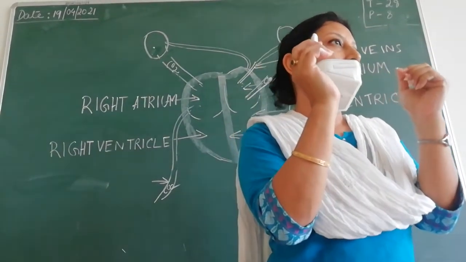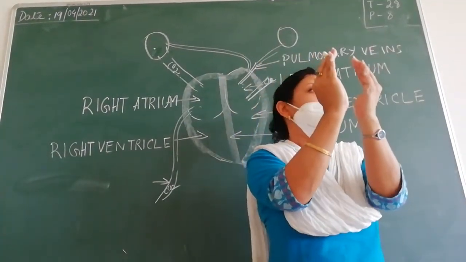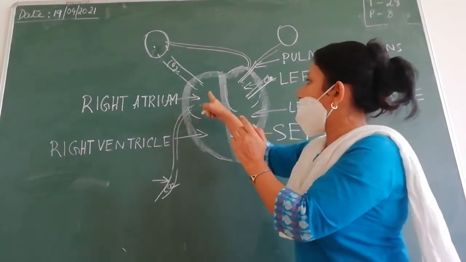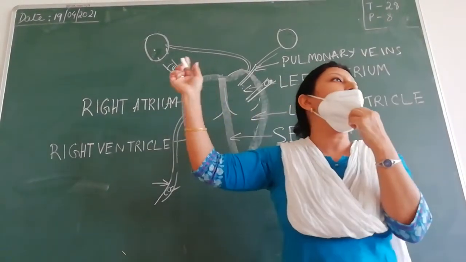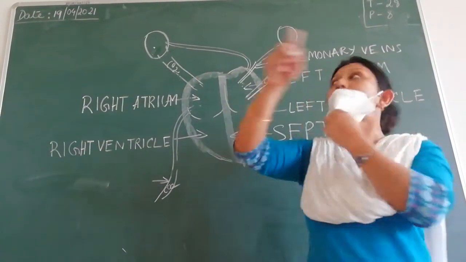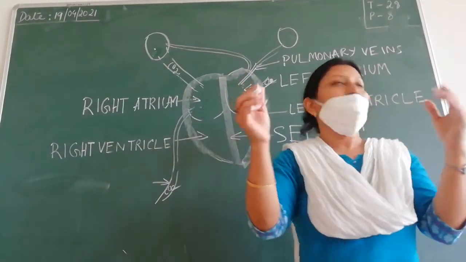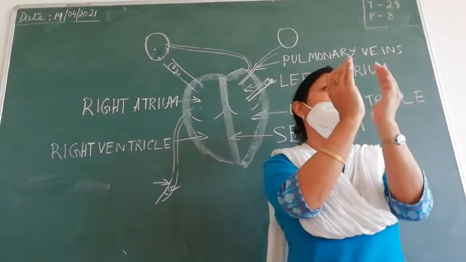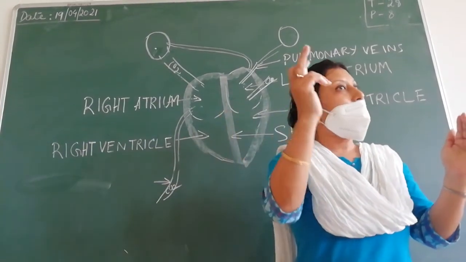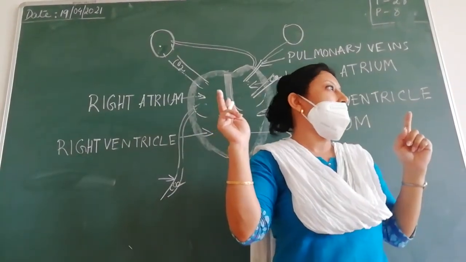They contract, and when the muscles contract, these chambers will become smaller. They'll pump. And who is contracting? It is the muscles present on the walls, very good, these are called the cardiac muscles. These cardiac muscles contract and relax. When the atria contract, they become smaller, and at that time the ventricles relax and become bigger. Next, the ventricles contract and the atria relax. Alternately, this keeps on happening.